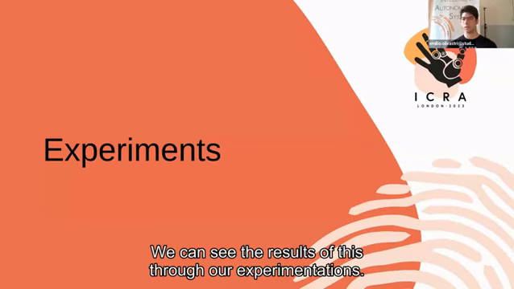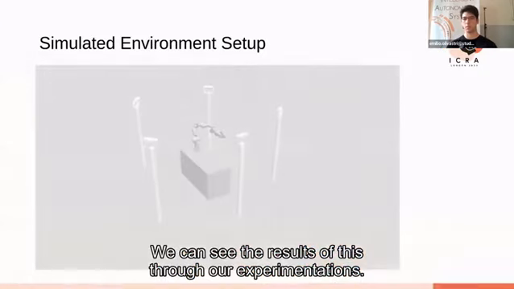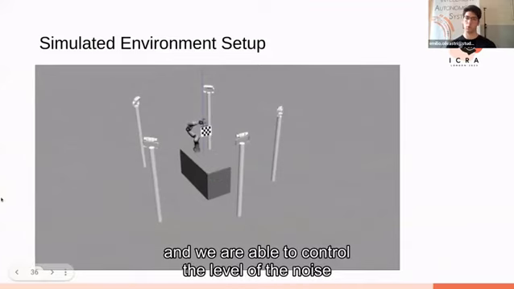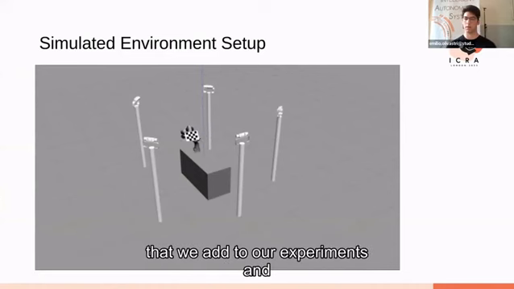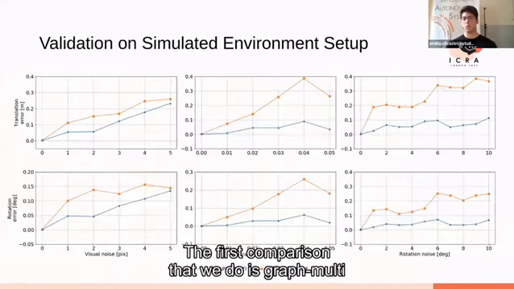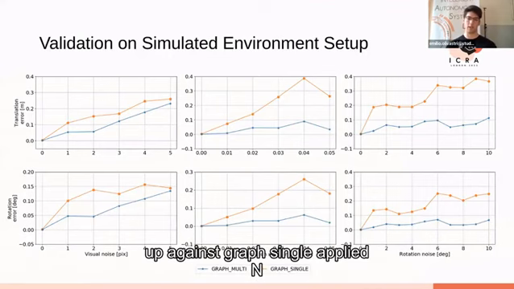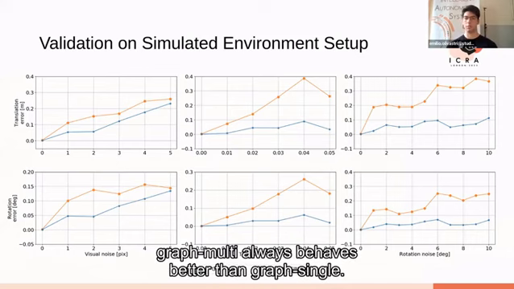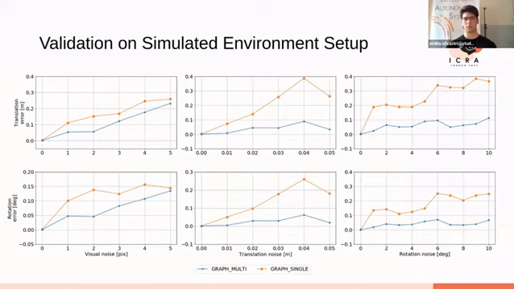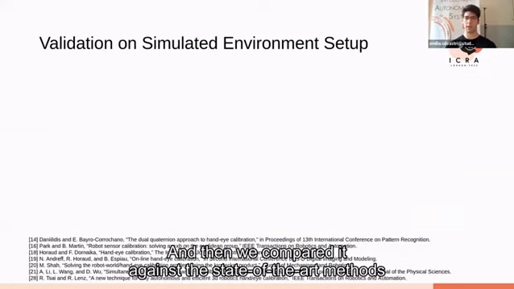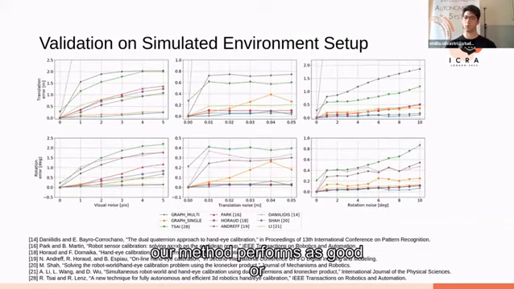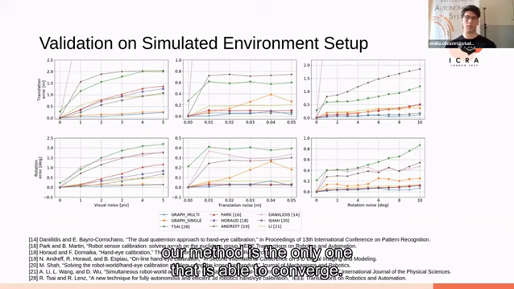We can see the results of this through our experimentations. We first experiment on a simulated environment in Gazebo, in which we have ground truth and we are able to control the level of the noise that we add to our experiments. The first comparison that we do is Graph Multi against Graph Single applied N times, and we can see that the cross observation term is actually helpful because Graph Multi always behaves better than Graph Single. And then we compared it against the state-of-the-art methods that are open source. And we can see that for translation noise and rotation noise, our method performs as well as or even better than the other methods. While for visual noise, our method is the only one that is able to converge.